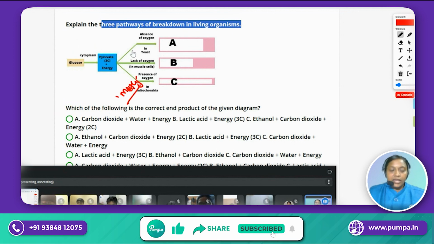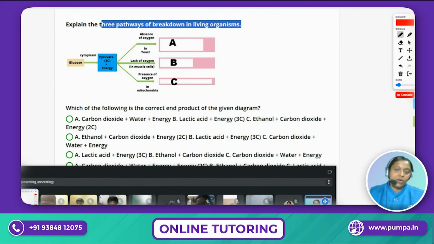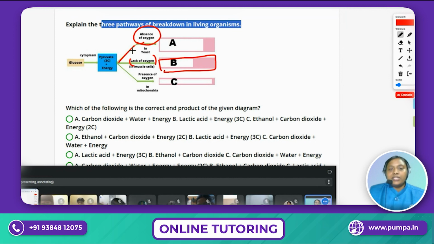But during heavy exercises, or if you are lifting any objects, the next day you will be having a pain, right? Even athletes will have the pain, right? What is the reason for the pain? This is called a lack of oxygen. If there is no lack of oxygen, what will be produced? And next to it, in the complete absence of oxygen, which is happening in the yeast, what are all the products?